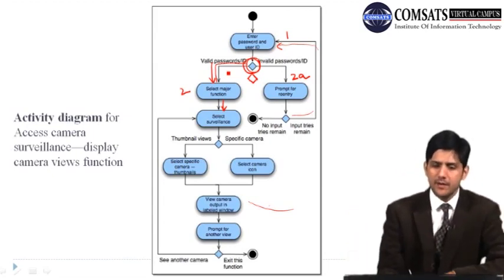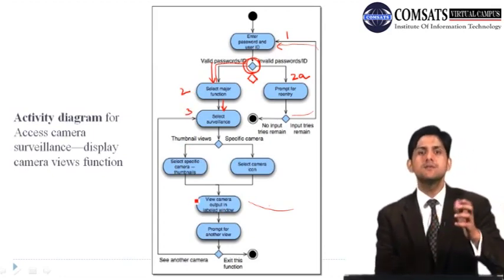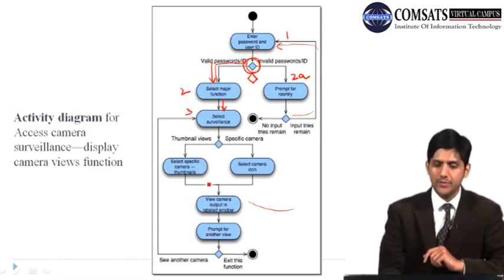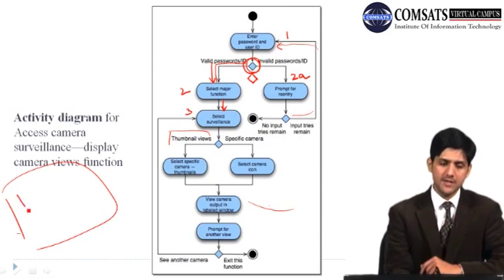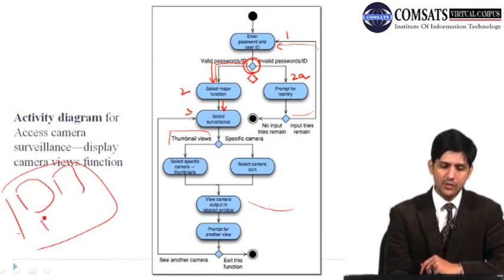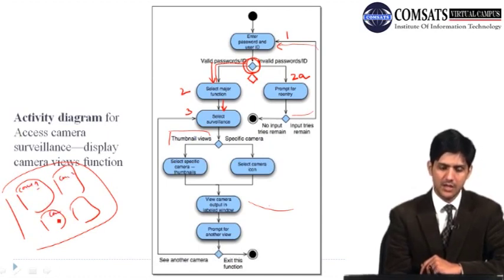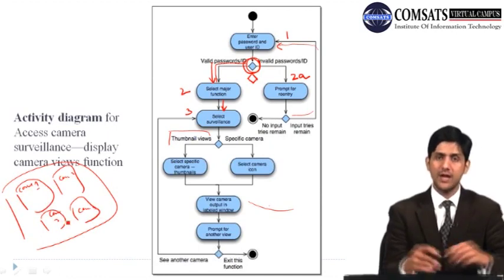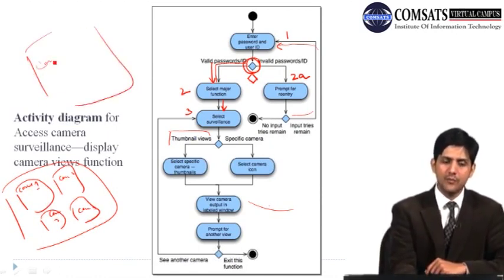Similarly, you go to step 2, then you have step 3, which is to select the surveillance function. What do you want to do? Now you have two possibilities in the system. For example, you have 4 cameras installed. You can have this thumbnail view where you are seeing all the 4 cameras. So for example, you have cam 1, cam 2, cam 3, and cam 4, and you can have this thumbnail view, or you can select a particular camera. So for example, you can say I just want to view cam 1.